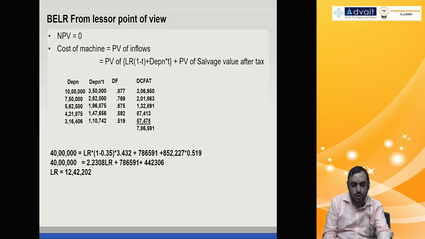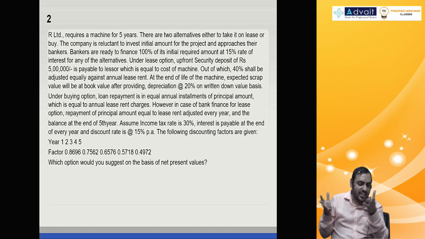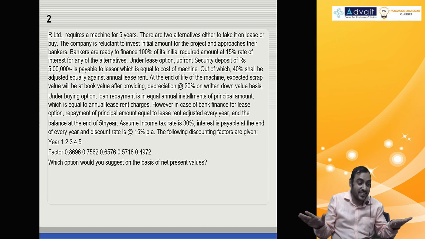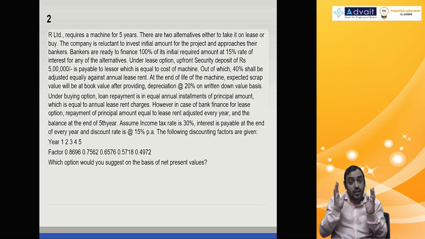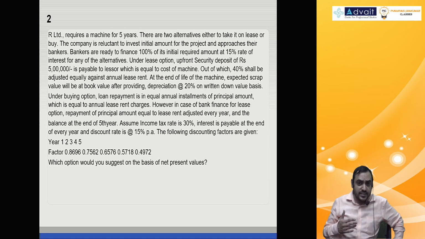The next question is not so repetitive from the exam point of view. It has come in the exam once, but I would say a problem like this asked in an exam for 10 marks is not really fair. It has so many calculations. The institute has given some 10 tables, I think, in the solution, but I try to reduce it to 2 tables, one for the lessee, one for the lessor. So from the exam point of view, if this problem comes, don't do it. It is going to consume a lot of time. Not worth it. But from an understanding and logical perspective, it is a very good question. If you solve this problem, you get a lot of conceptual clarity. So let's do it.